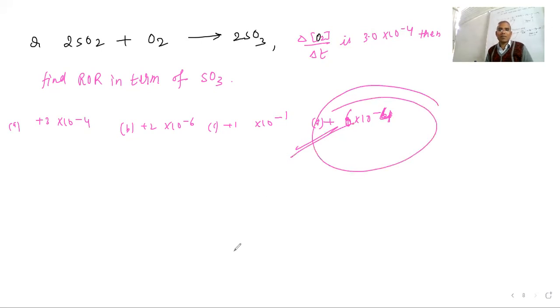So you understood very easily. Do you need an explanation, or is this okay for you? So what I did is that there are three components, and I can compare 1 over 2 delta SO3 divided by dt equal to delta O2 over delta T. So I just multiplied by 2. That's correct.